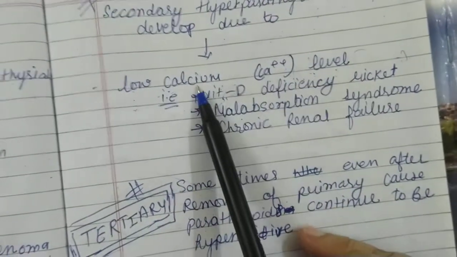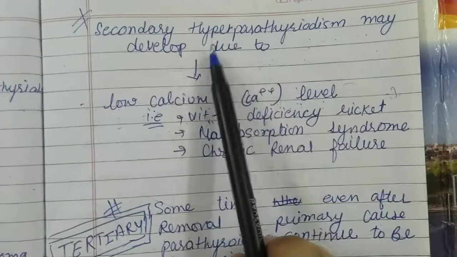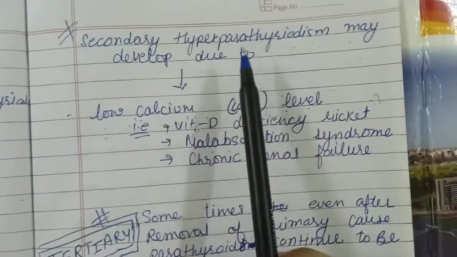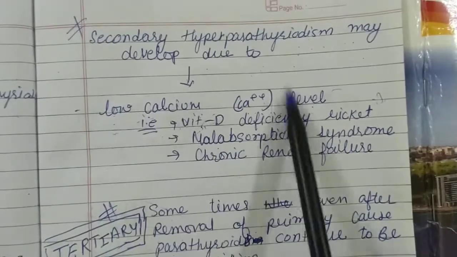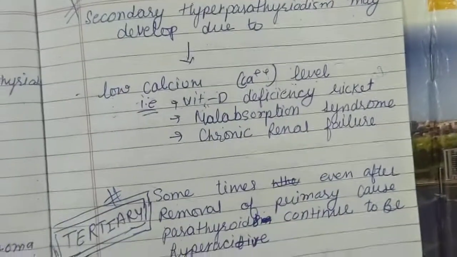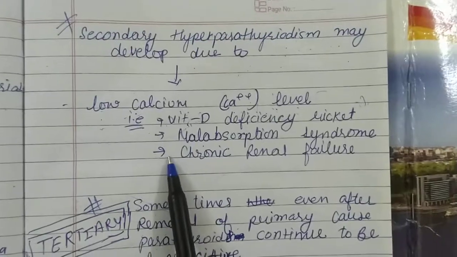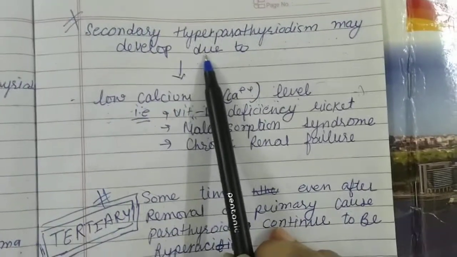So if the level of calcium is decreased, then the parathyroid will release more hormones to maintain the level of calcium in our body. Eventually it will lead to hyperparathyroidism. Okay, it is a secondary cause. Secondary means there is something else going on in the body, due to that there is hyperparathyroidism.